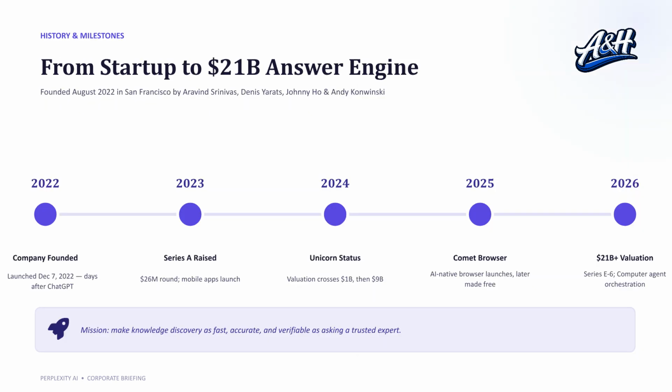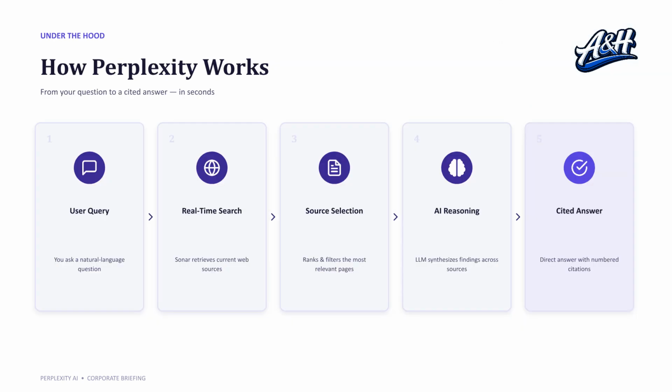Since its founding in August 2022, Perplexity has grown rapidly. From its post-ChatGPT launch to achieving unicorn status in 2024 and expanding into browser technology and agentic AI, it has scaled significantly. The Perplexity pipeline is designed for speed and accuracy.